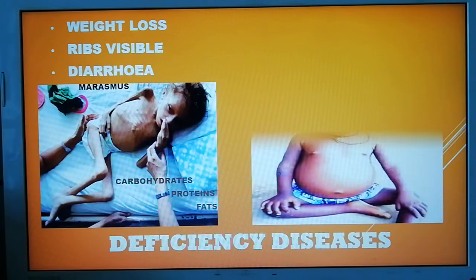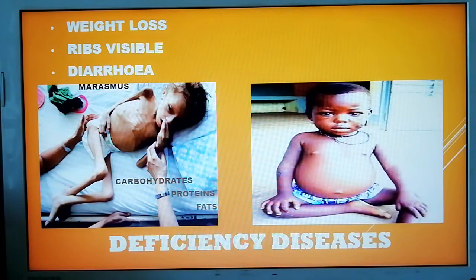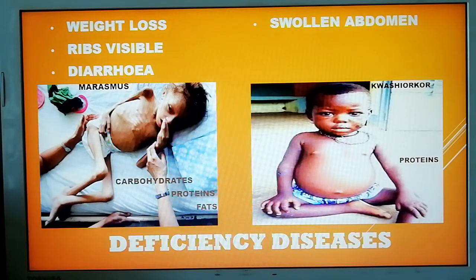Now here is a picture of a child suffering from another disease. You can see his abdomen is swollen. So this is a disease called kwashiorkor, right? And this disease occurs due to deficiency of proteins. When a person or a child suffers from kwashiorkor, he or she has a swollen abdomen, and the legs also become very thin.